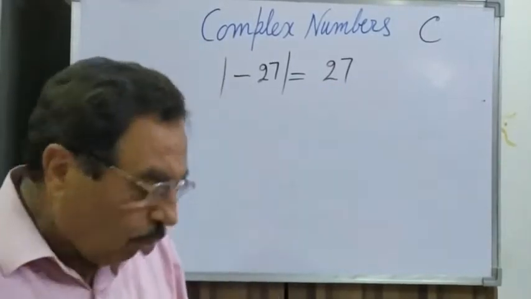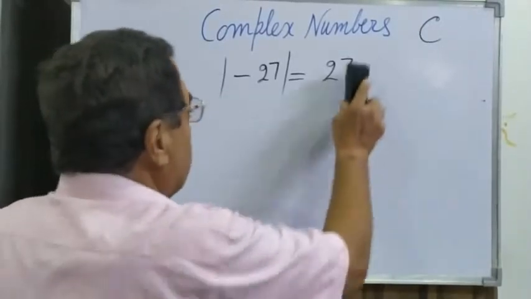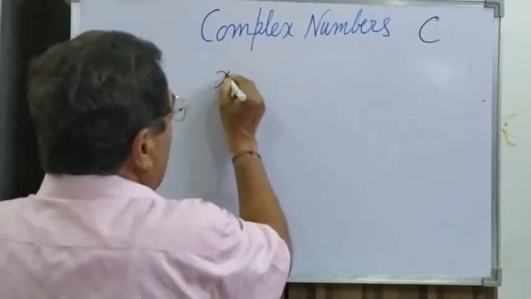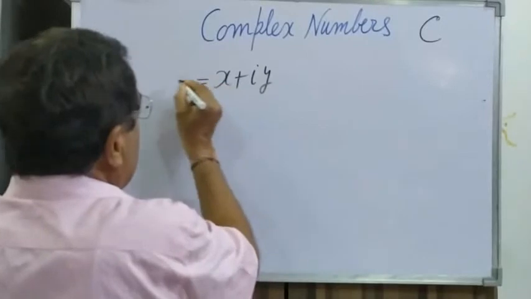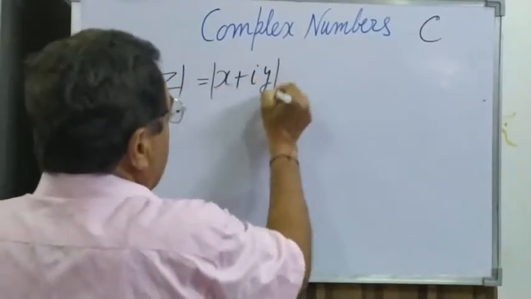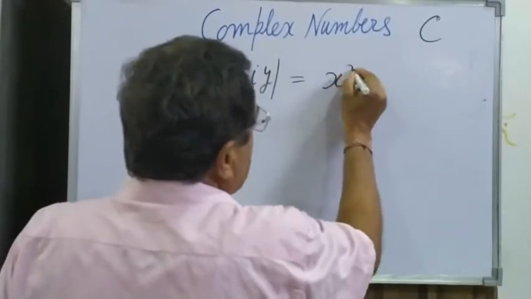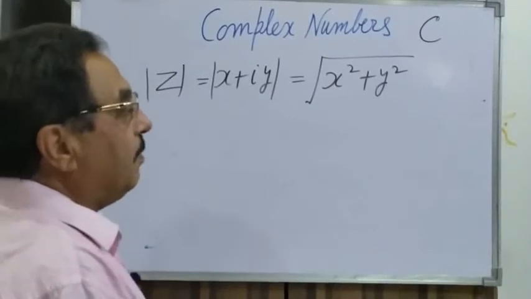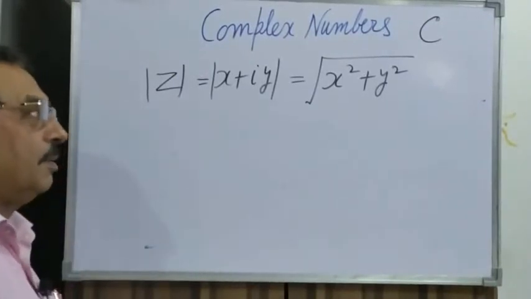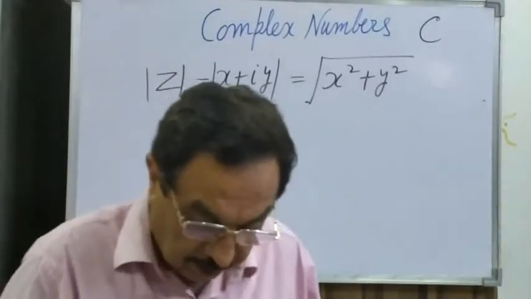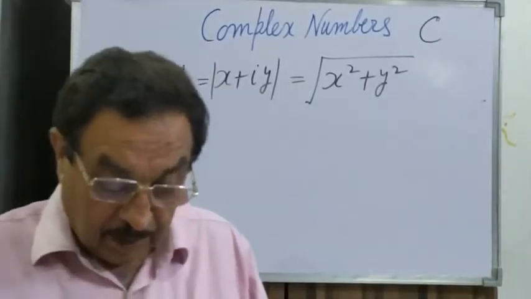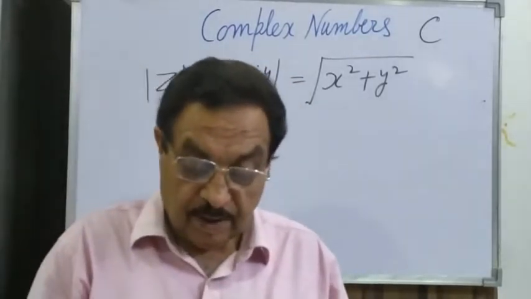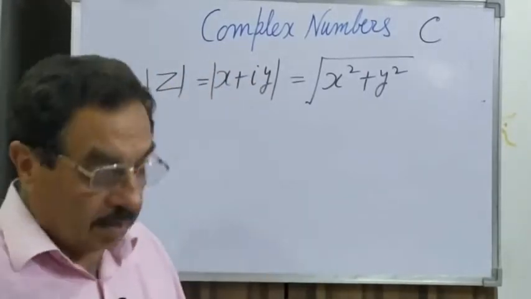In the same way, what is the magnitude of a complex number? Suppose we have x plus iota y again. The magnitude of this would be equal to the square root of x square plus y square. So we have come to know that the magnitude, or modulus, of a complex number is the square root of x square plus y square.